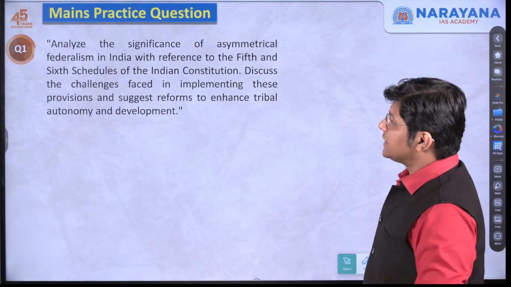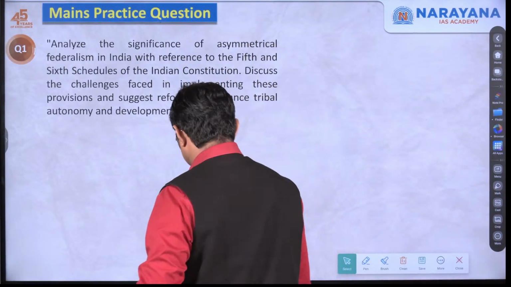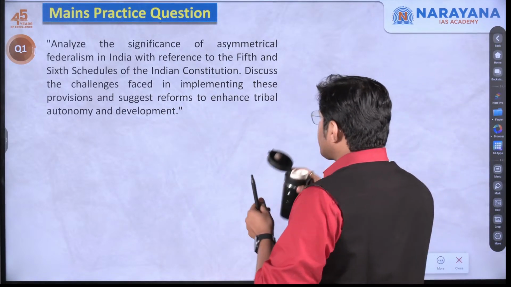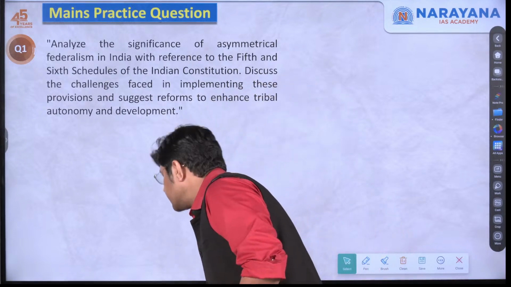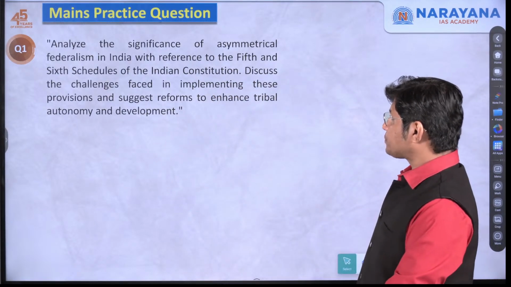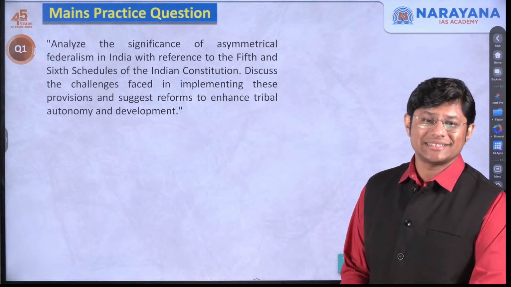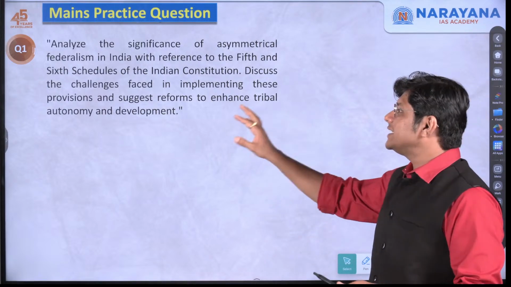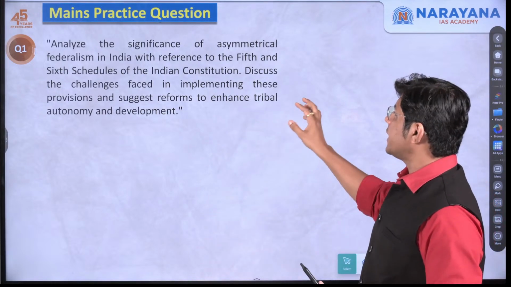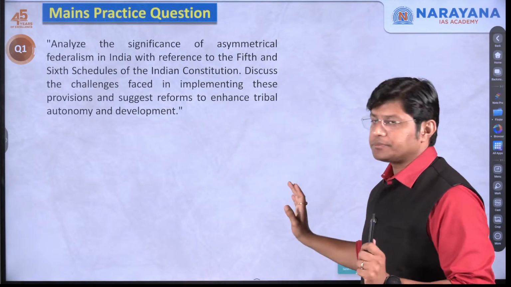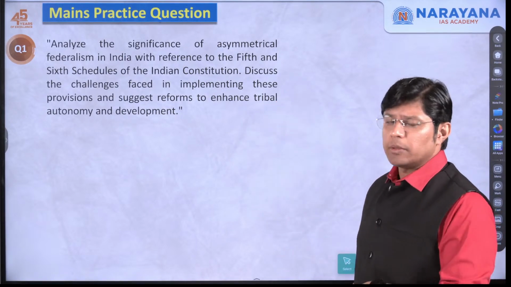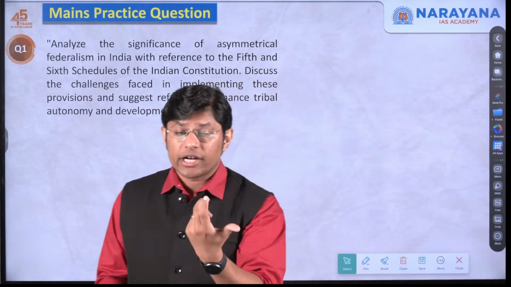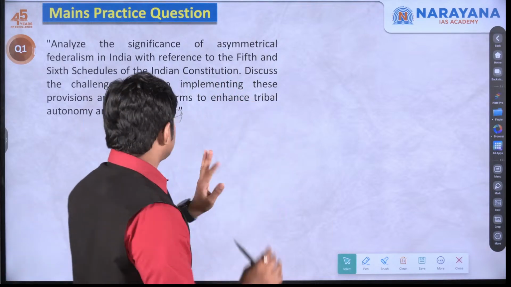Now let's discuss the mains practice question. Analyze the significance of asymmetrical federalism in India with a reference to the 5th and the 6th schedules. Discuss the challenges faced in implementing these provisions and suggest reforms to enhance tribal autonomy and development. The question might seem to be big, but whenever you feel that the question is difficult to understand, always try to break down the question.